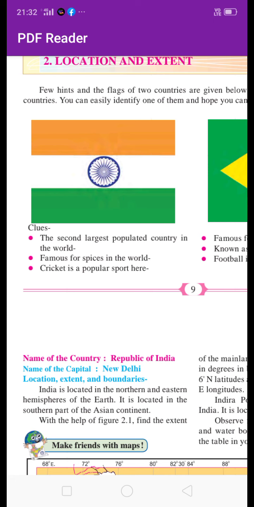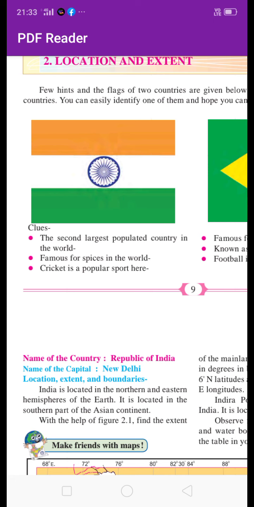For answer in one sentence, there will be questions like which hemisphere India is situated in, which hemisphere Brazil is situated in, which parallels of latitude pass through Brazil, how many union territories are there in India, and by which name the southernmost point of India is known. For fill in the blanks also these questions are important.